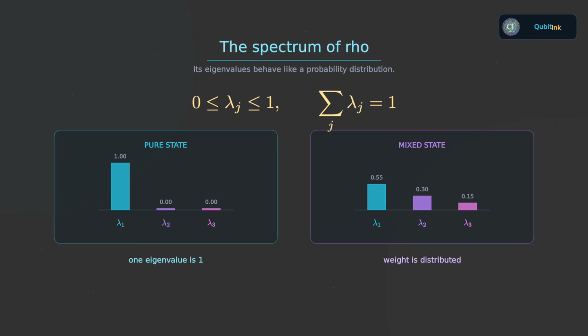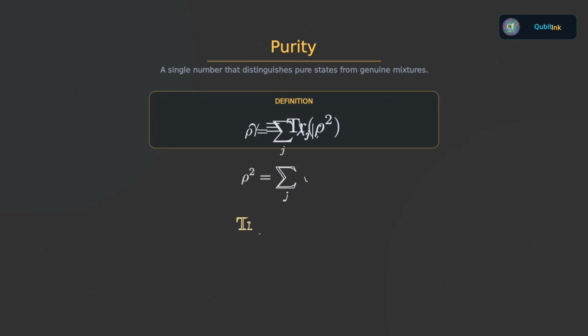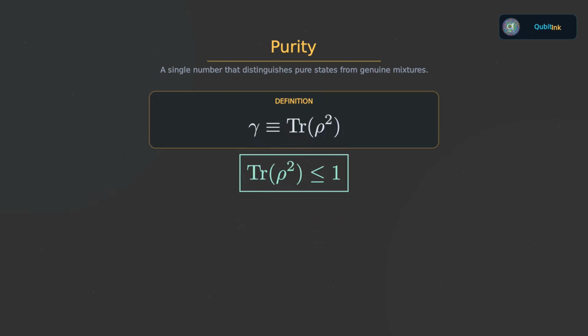This leads naturally to a useful quantity called the purity. We calculate it by squaring ρ and taking the trace. Using the spectral decomposition, squaring ρ simply squares each eigenvalue. So the purity is the sum of the squared eigenvalues. Now remember that the eigenvalues are non-negative and sum to 1. The largest possible value of that sum of squares is 1. And equality occurs only when all the weight sits on a single eigenvalue. Therefore every density operator satisfies purity less than or equal to 1.